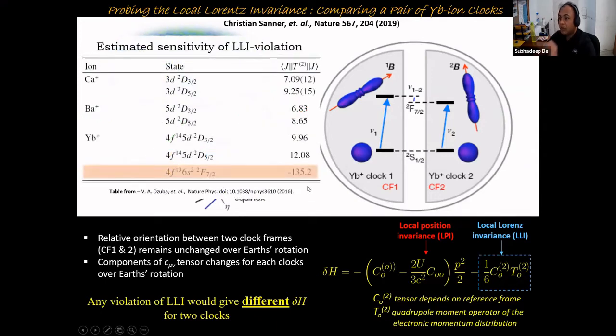Ytterbium ion is one of the very good candidates for this measurement, because for ytterbium ion, this T10 coefficient, which depends on the quadrupole moment of a particular clock state, is highest compared to all other optical clock candidates. So ytterbium is very lucrative in that sense.